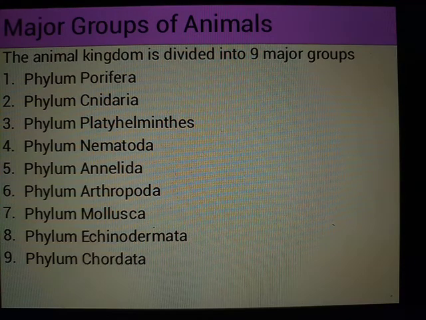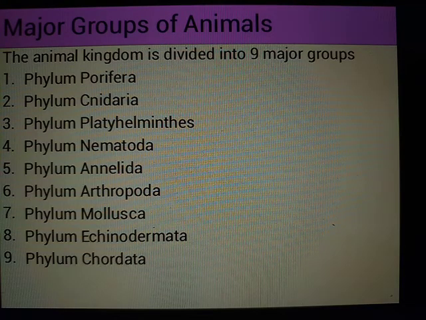So first we will be studying the first eight invertebrate phyla: Porifera, Cnidaria, Platyhelminthes, Nematoda, Annelida, Arthropoda, Mollusca, and Echinodermata. Only the last one is Chordata.